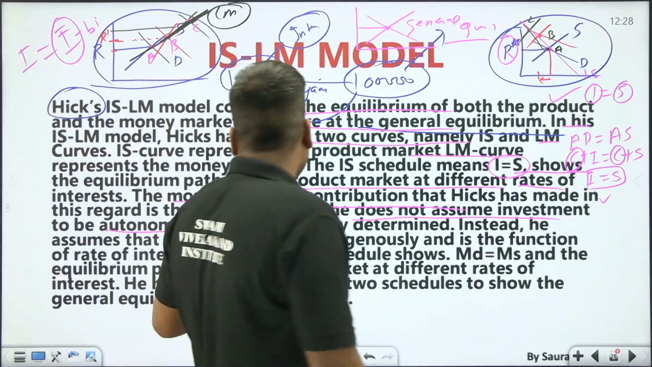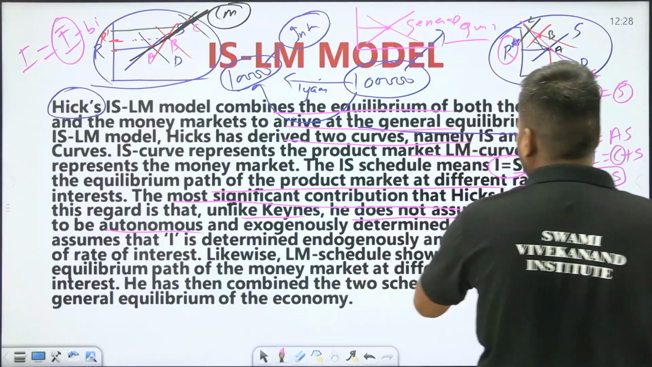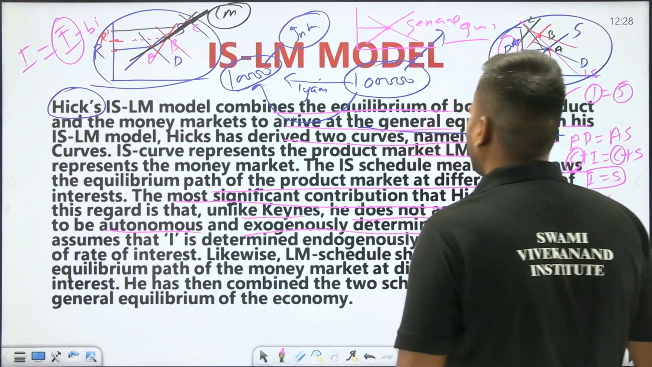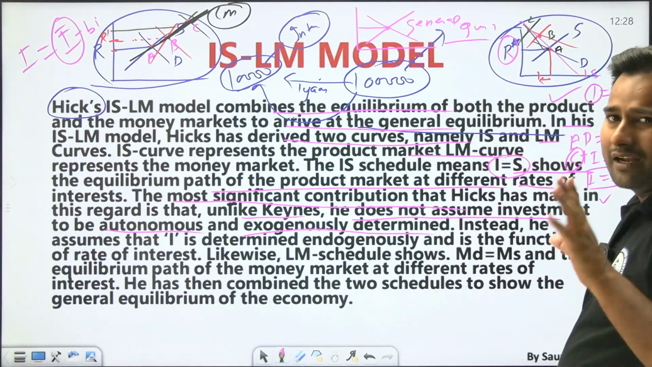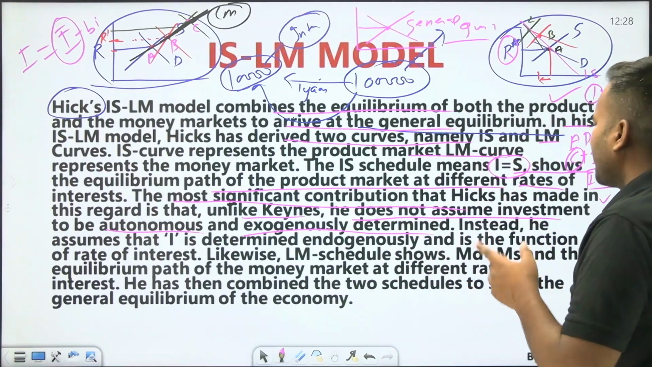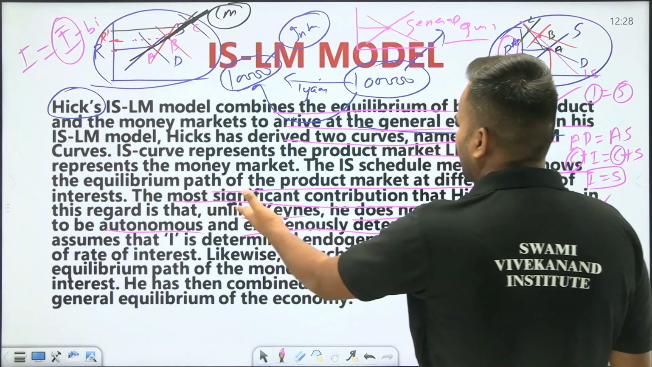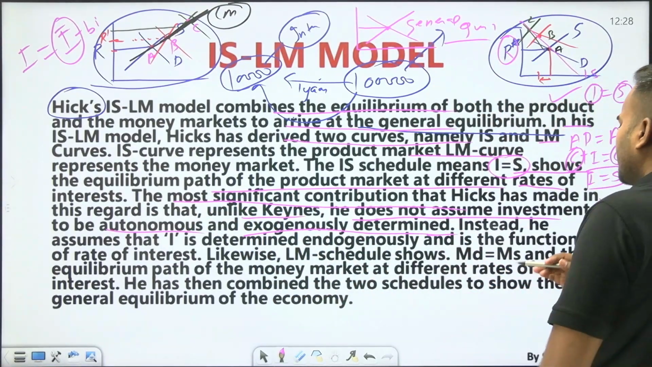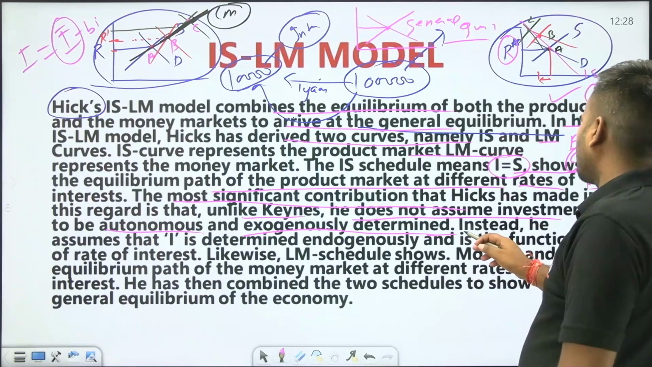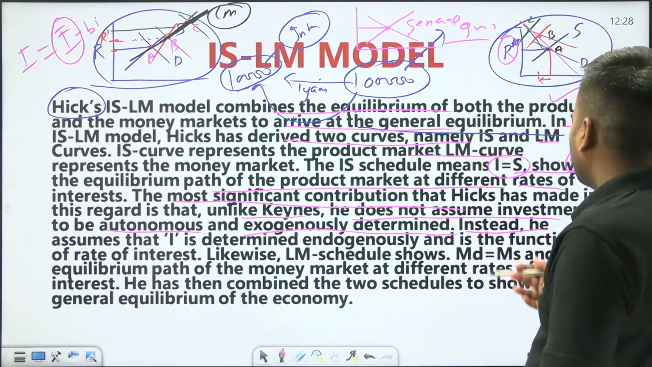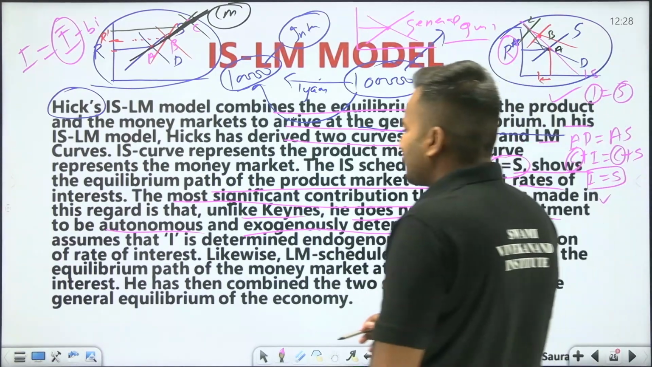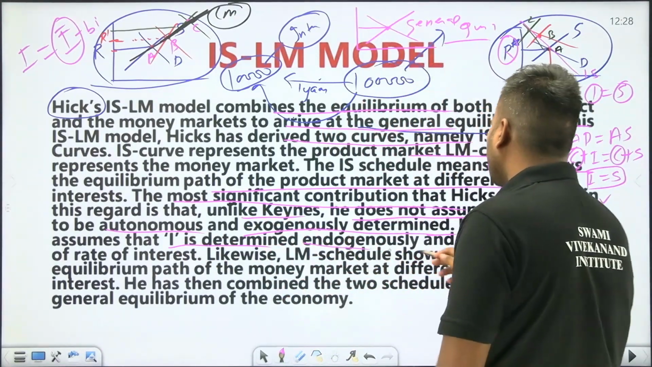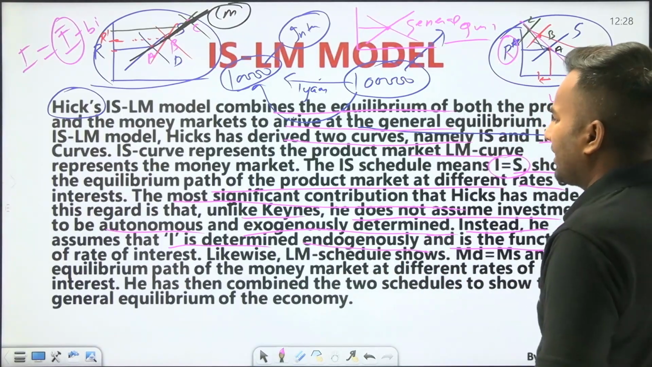So here Hicks is saying that, unlike Keynes, he does not assume investment to be autonomous and exogenously determined. Hicks took investment as endogenously determined. This point should be noted. Please note this point, it is an important point for your examination, for the UGC examination. Instead, he assumed that investment is determined endogenously and is a function of the rate of interest.